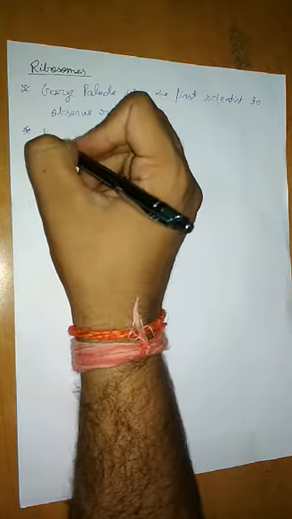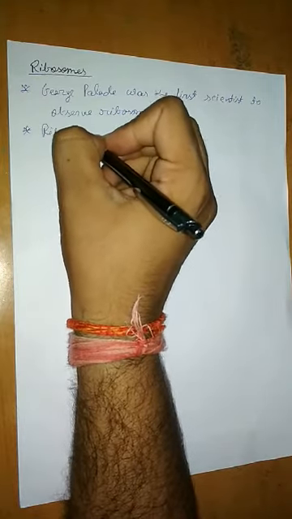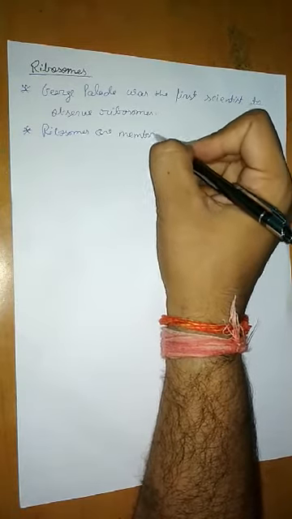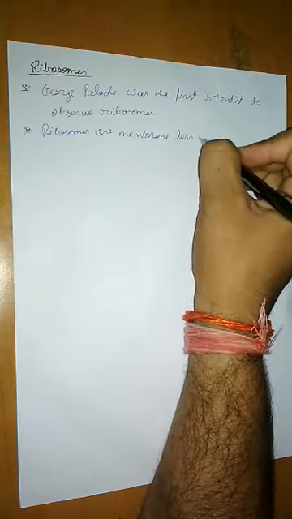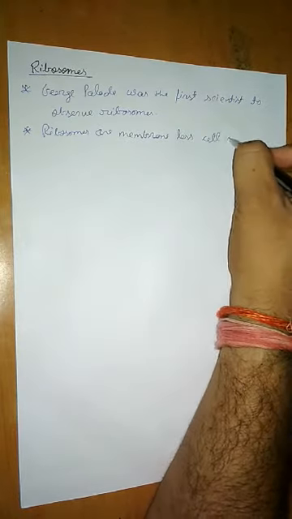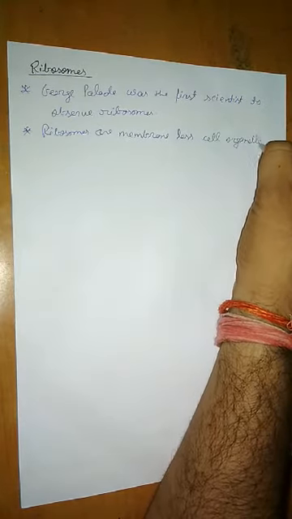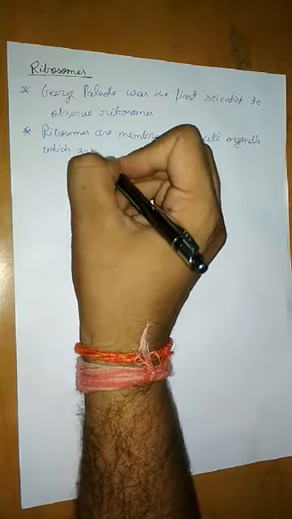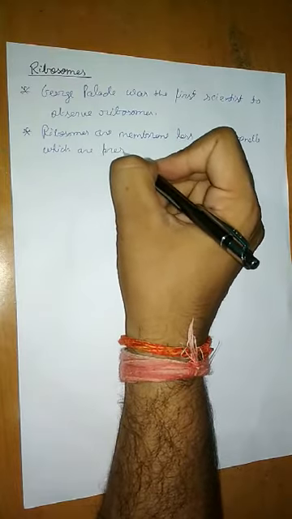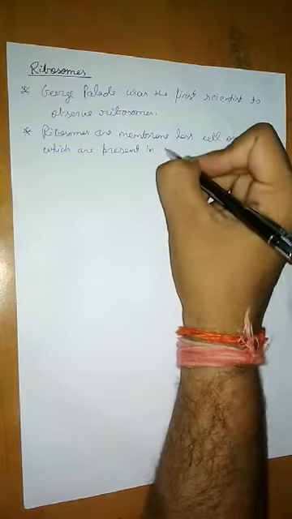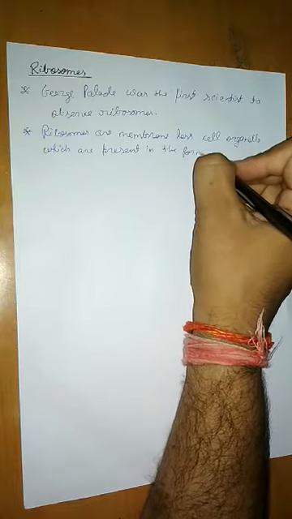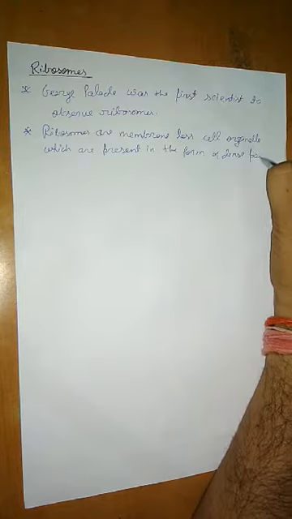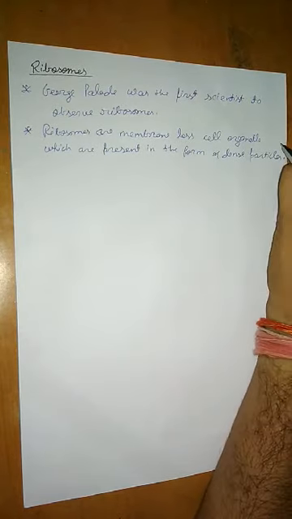Clear? So ribosomes are membraneless cell organelles which are present in the form of dense particles.